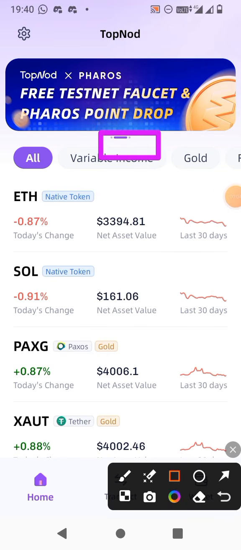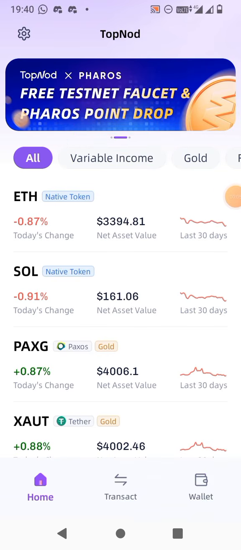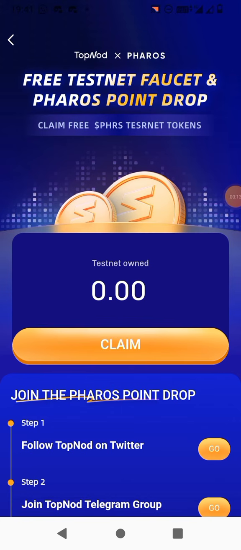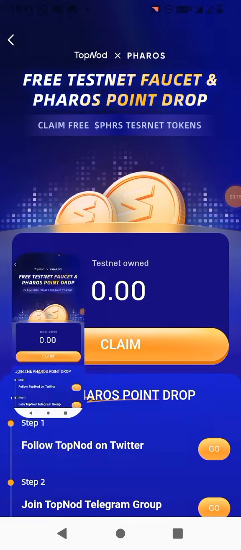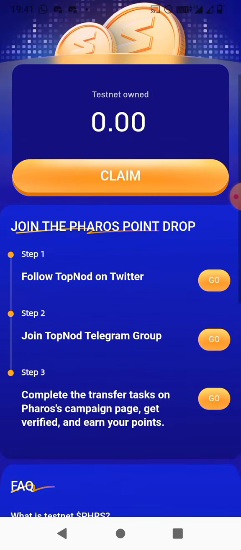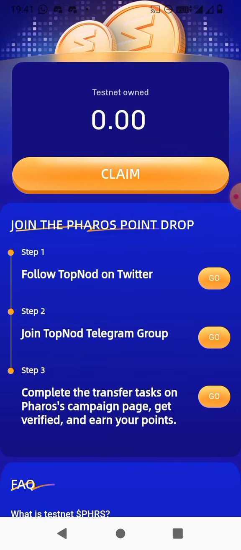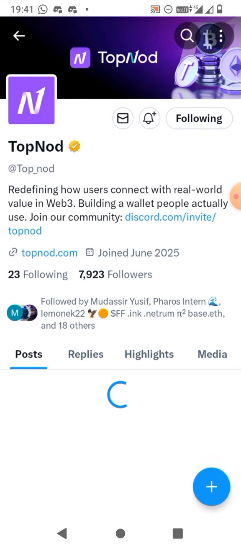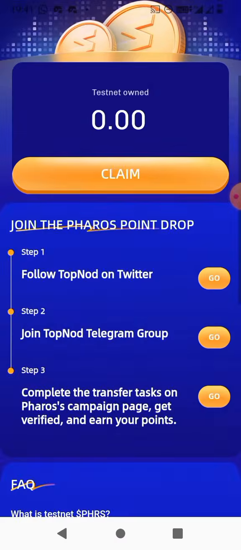So friend, here you can click on this ad. If you click on this ad, this kind of interface will come. So we have to complete some tasks here. So you can see these are the tasks. Okay, so one by one we will click on follow here. So I have already followed this, so this task has been completed. Okay, the second one, join Node Top Node Telegram group. So we will click here.